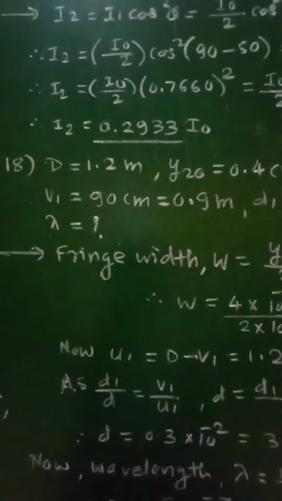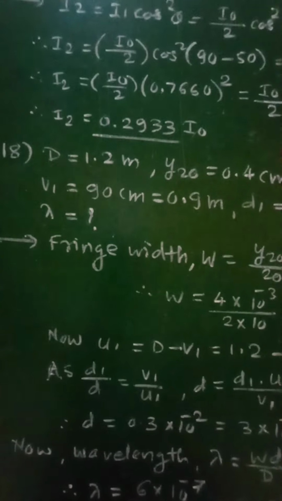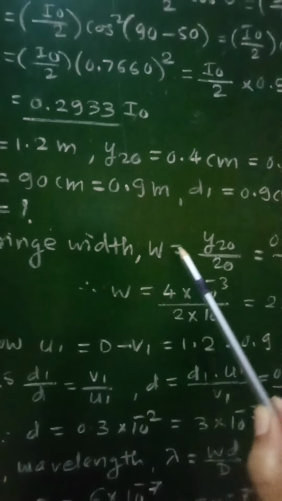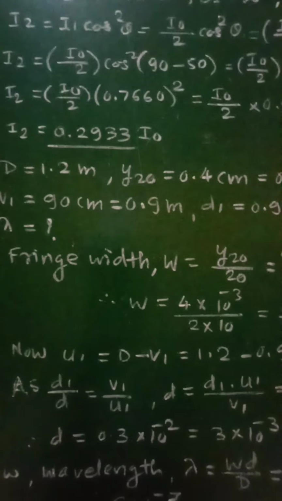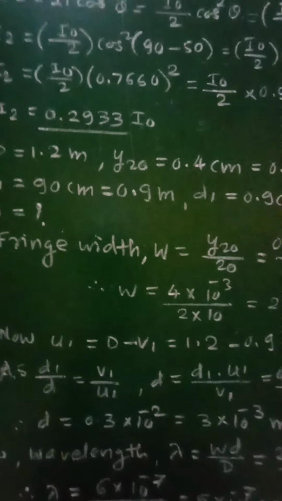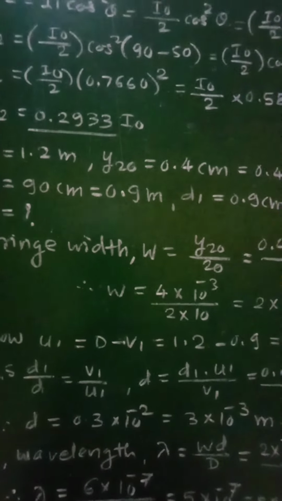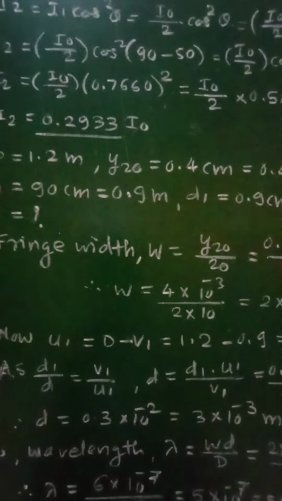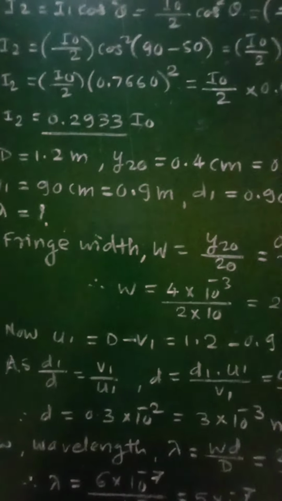For that, first of all, we will have to find out the fringe width or bandwidth W, which will be given as W is equal to Y20 upon 20. As on the interference pattern, we have considered the 20th bright fringe from the central bright fringe, therefore for that distance 20 bandwidths or fringe widths will be there.